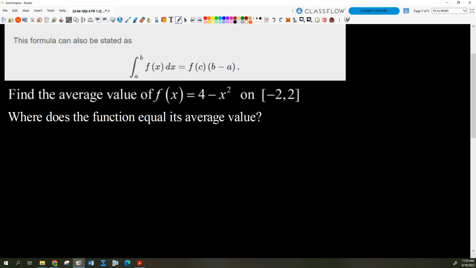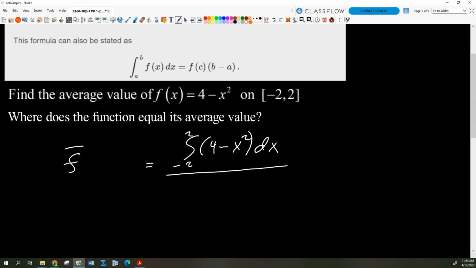So if we want to find what the average value is, this is really easy, right? The average value, we'll call it f bar, is equal to the area under the curve. How would I write that as an integral? The integral of f of x, which is 4 minus x squared, dx from -2 to 2, divided by the width, right?